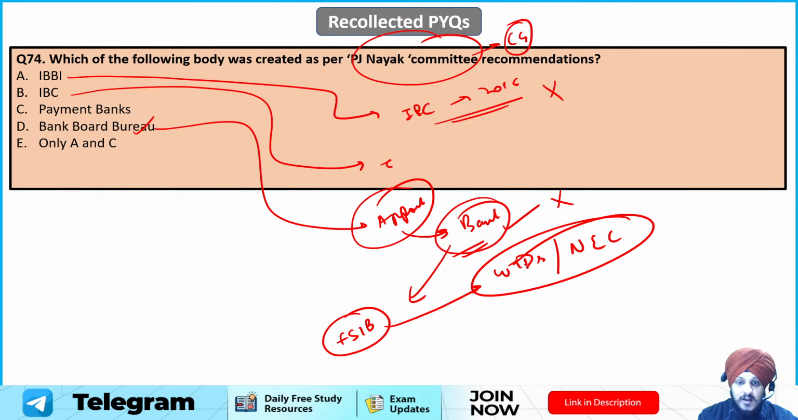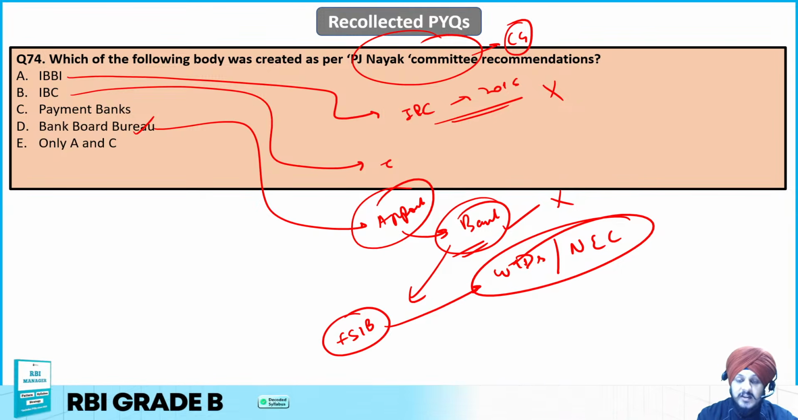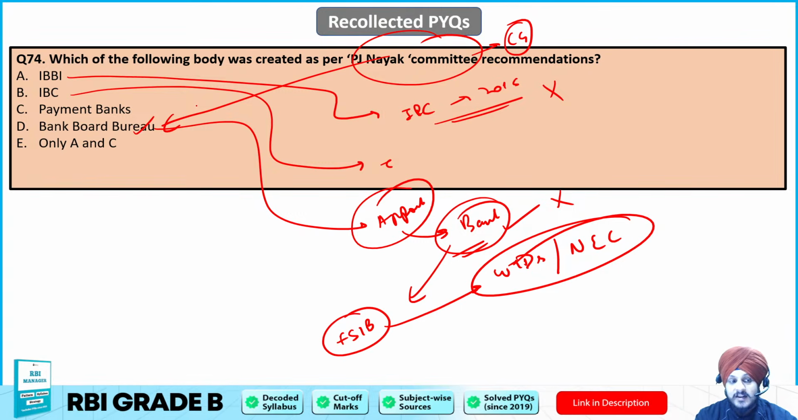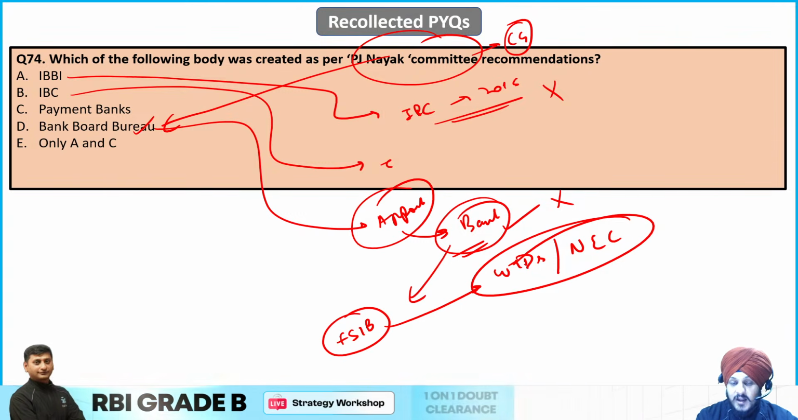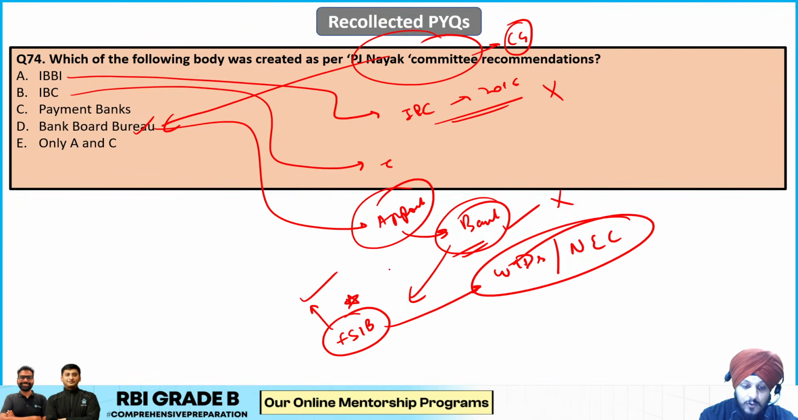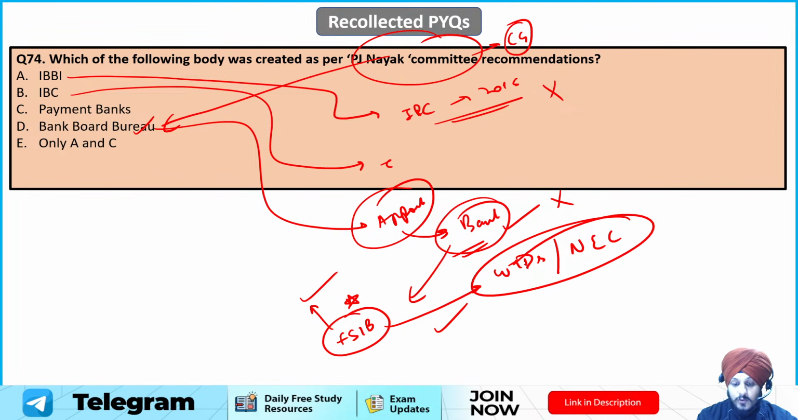That is the status. But if you originally talk about the PJ Naik committee, it recommended the Bank Board Bureau only. The other case is that it could not continue because of the legal challenges that it faced. And in order to replace it, the government formed this FSIB, the Financial Services Institutions Bureau, and it performs a similar role, which is the appointment of full-time directors and non-executive chairmen in the financial services institutions. So that is the goal, and I hope it is clear to you.